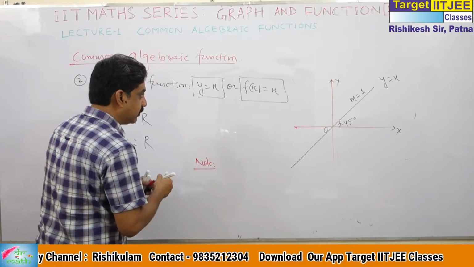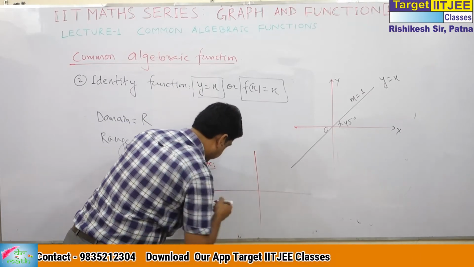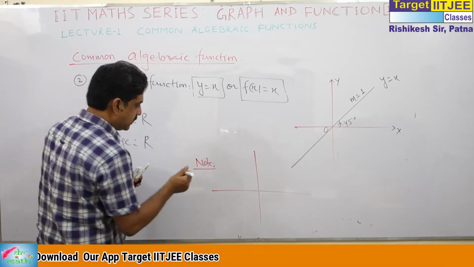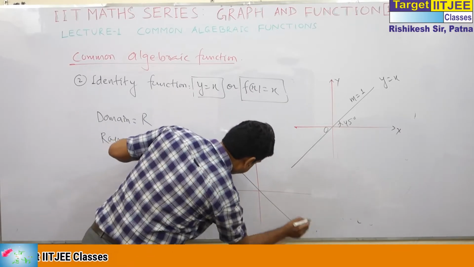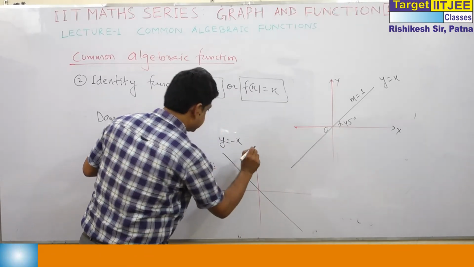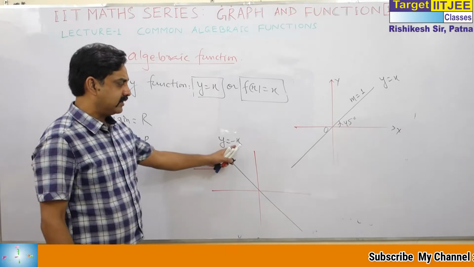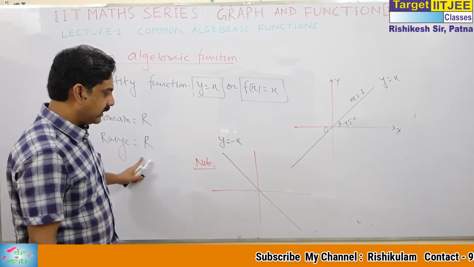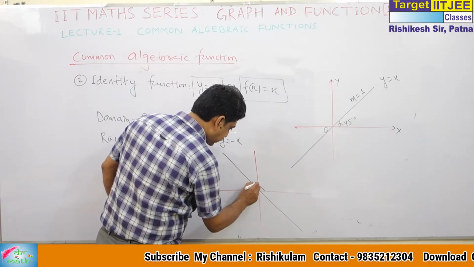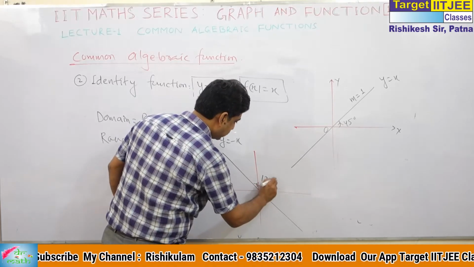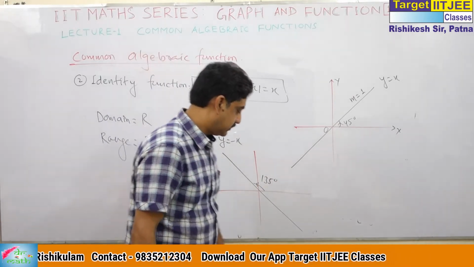When we say y is equal to minus x, the graph is like this. y is equal to minus x is not called the identity function. Domain and range are the same, but it is not called the identity function. It goes through the origin, and this angle is 135 degrees. So y is equal to x, y is equal to minus x.